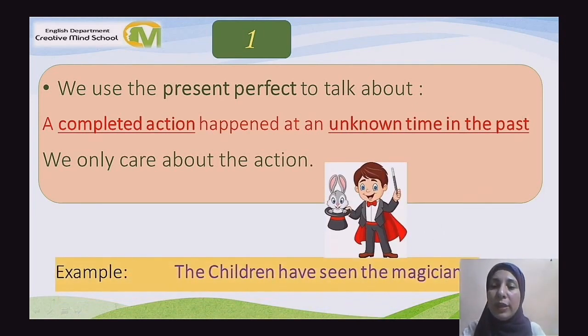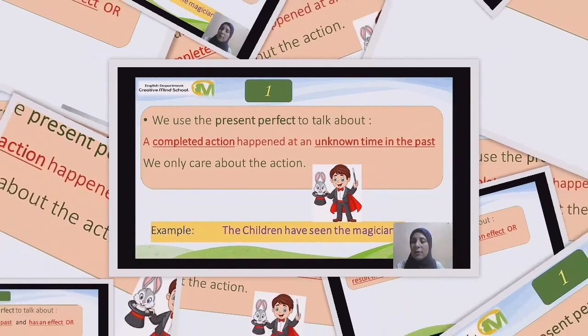Example: the children have seen the magician. Here, in this example, the most important is the action. What is the action here? Seeing the magician. Action. To see.